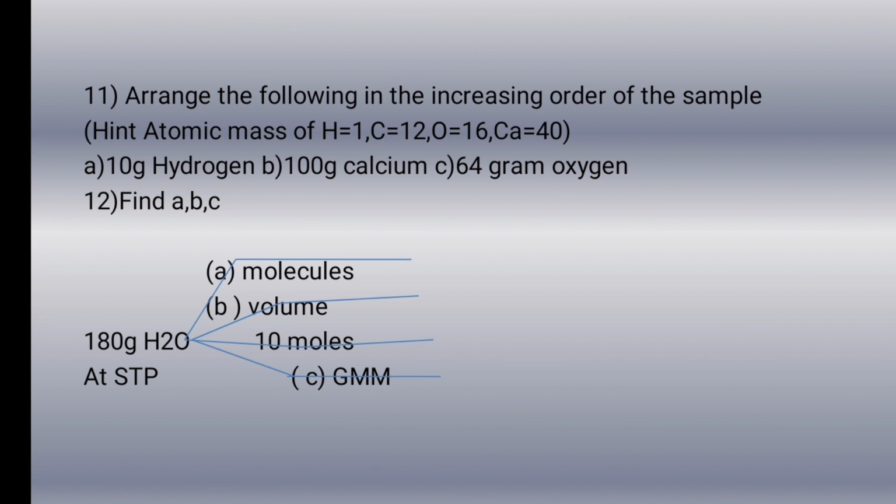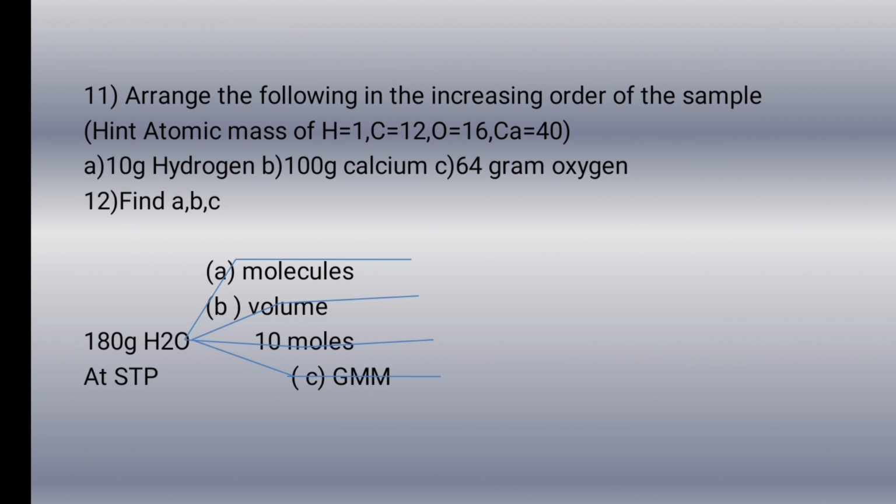Arrange the following in the increasing order of their sample. That means 10 gram of hydrogen is given there, 100 gram of calcium is there, 64 gram of oxygen is there, their atomic masses are given. So we have to arrange them in the increasing order of their sample.